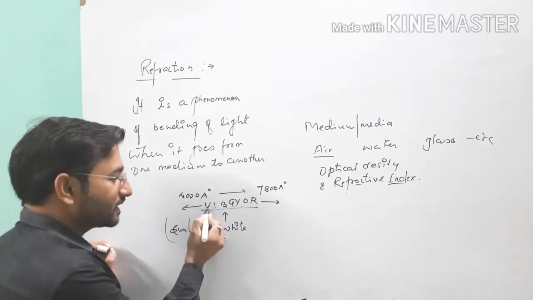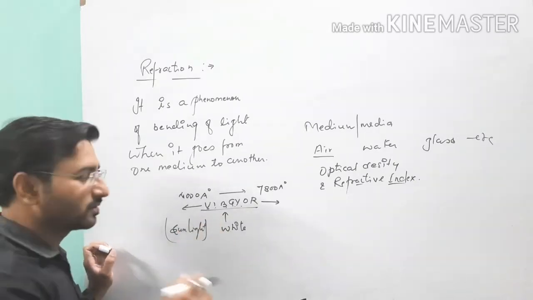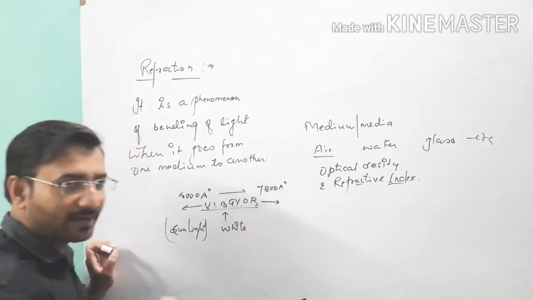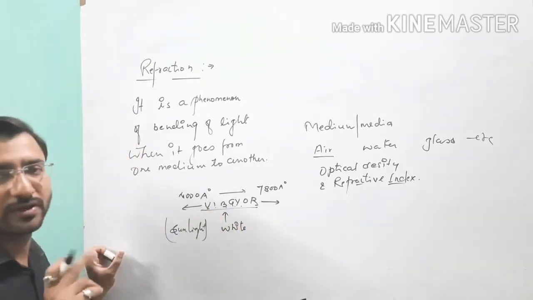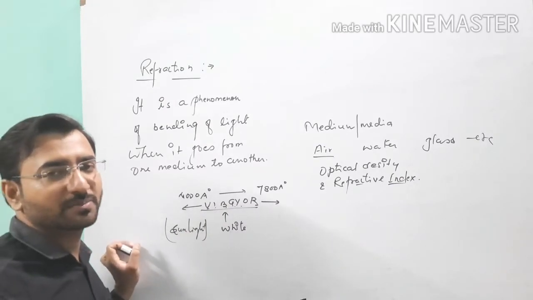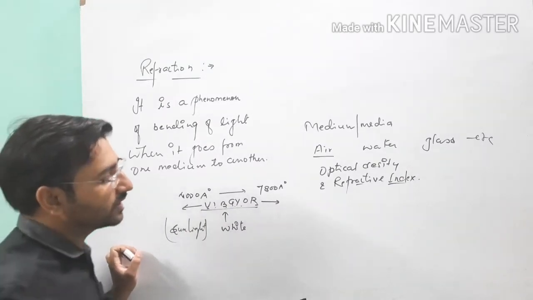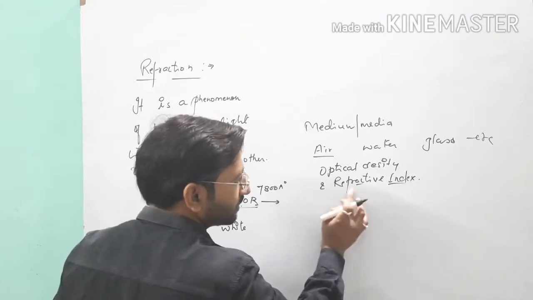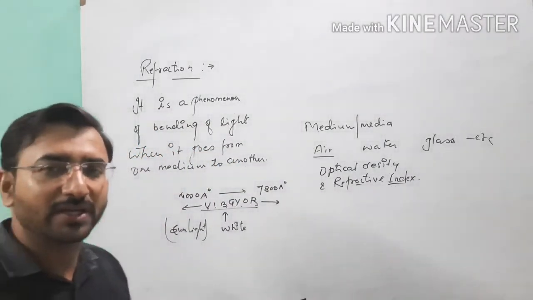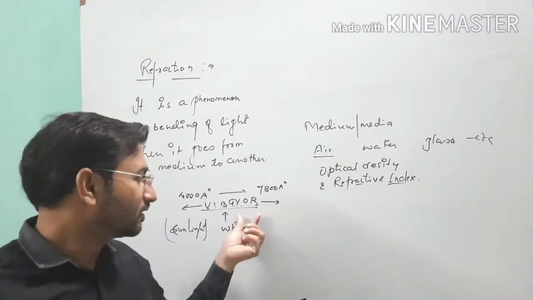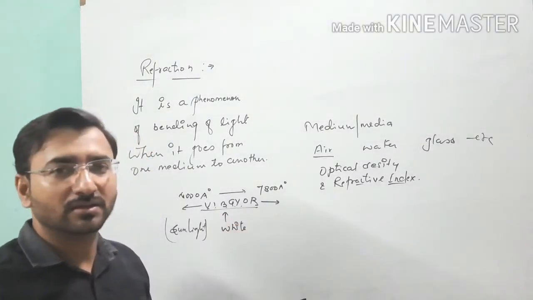Whose wavelength is very small will bend more, and whose wavelength is very large will bend less. You have discussed this point as dispersion of light through a glass prism in class 10th. So we can say once again, the definition of refractive index: it is the characteristic property of a medium which depends on the wavelength and color of the light.